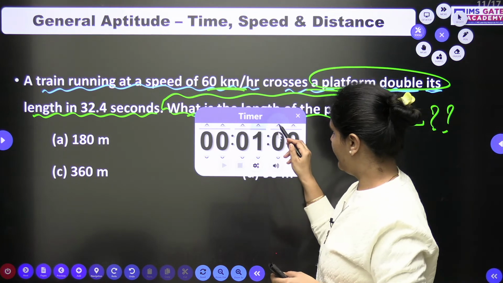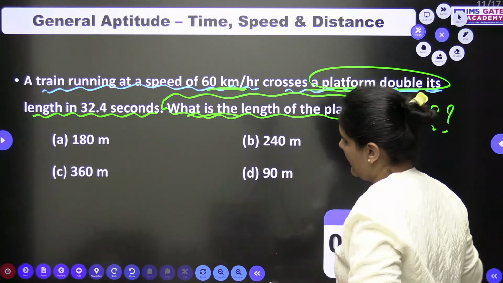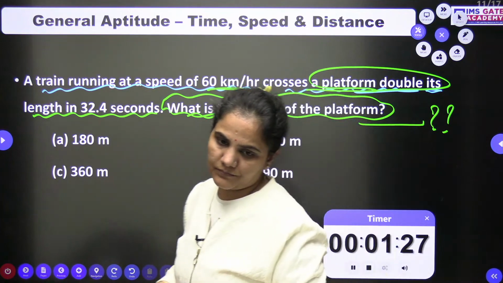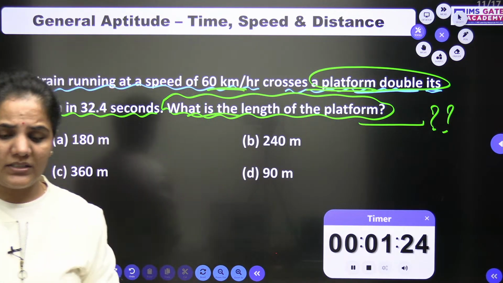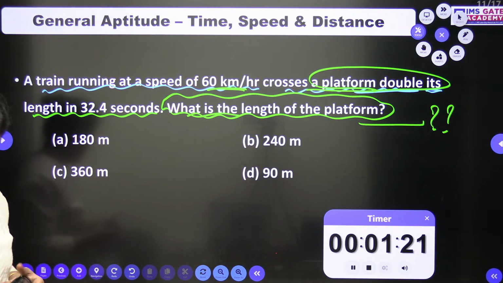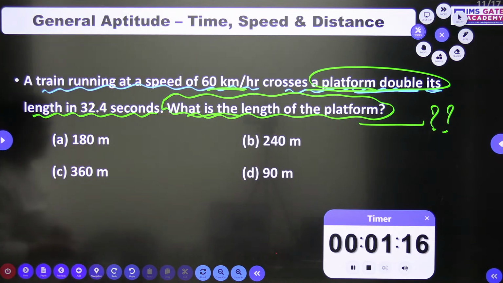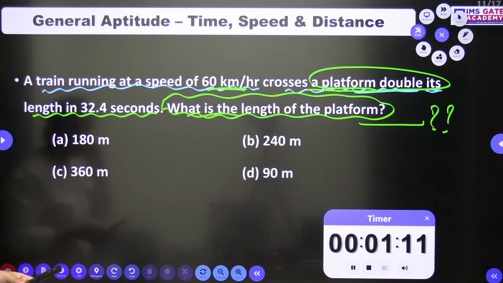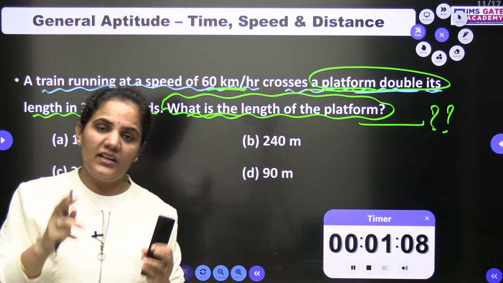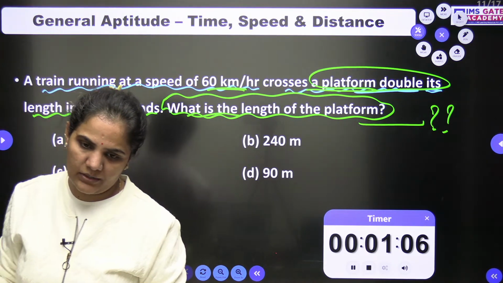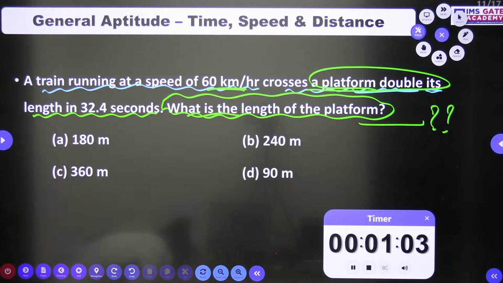Bachcho, go for it very easily. I hope you can approach it. Everyone, just go for it. Within this 90 minutes, I hope you can solve the question. Just go for it, pyare bachcho. Now, a train is running at a speed. So the speed of the train is given to you. The length of the platform and the length of the train, the relation between them is also given to you. Just go for it, bachcho. And please be careful here again with the notations, and the units also.